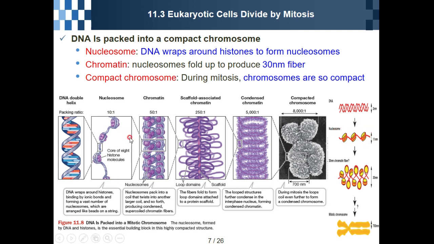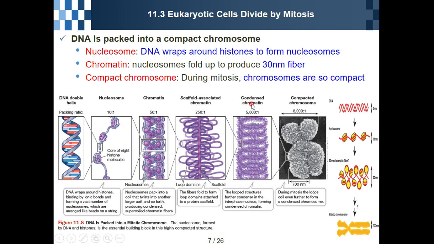After that, this nucleosome folds up to produce a 30 nanometer fiber. So this is the diameter. We call it chromatin. So chromatin will become scaffold associated chromatin, and scaffold associated chromatin will become condensed chromatin.